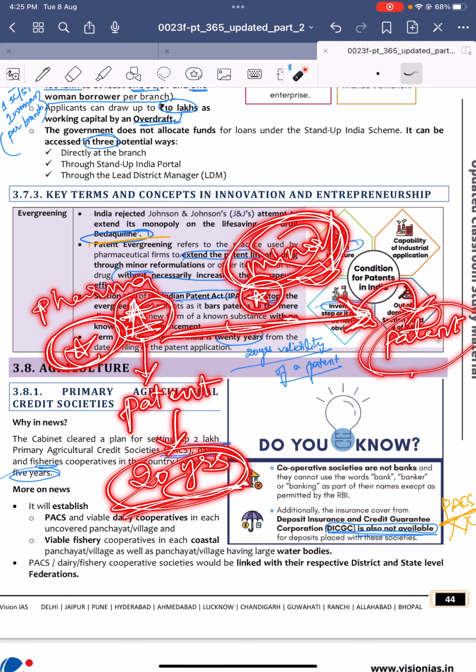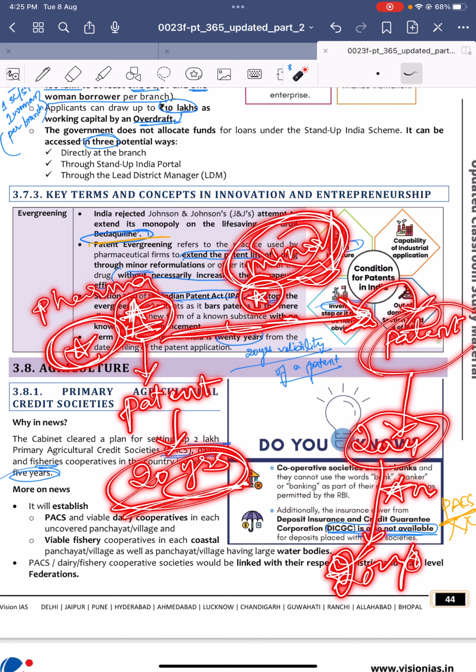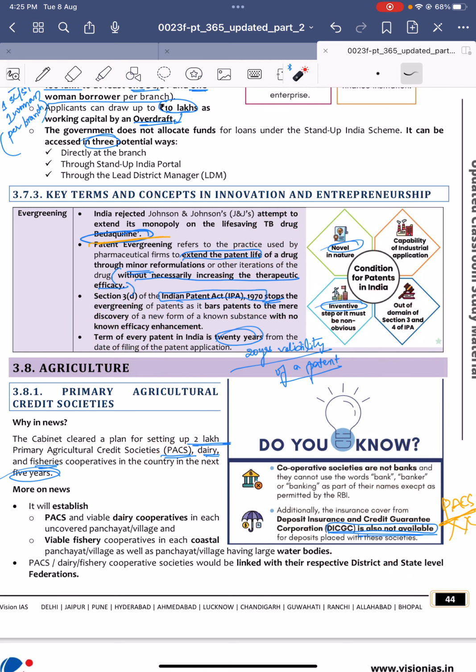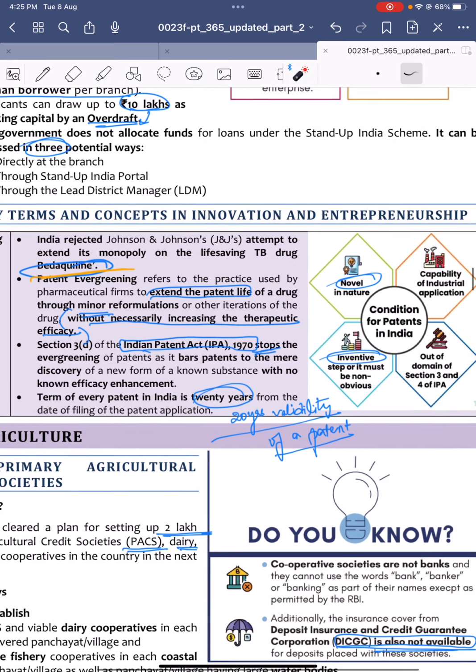So this is nothing but, after 20 years, again it will make some minor changes, and it will again apply for a patent for another 20 years, thereby increasing its life. So this is nothing but what is called evergreening, which is usually not encouraged.